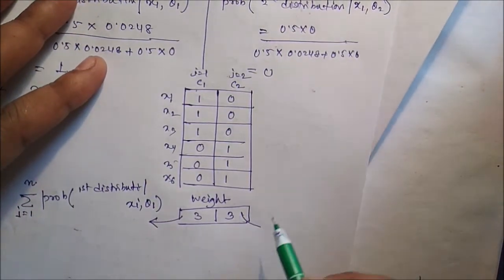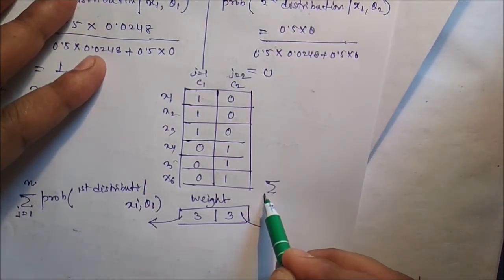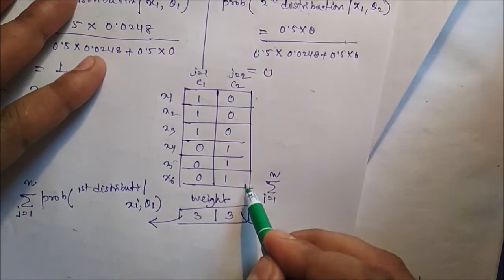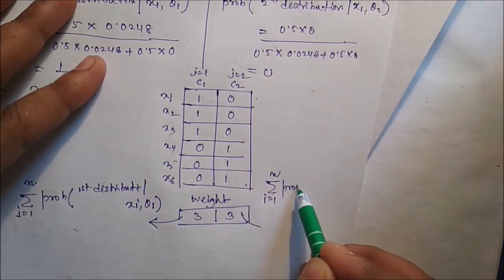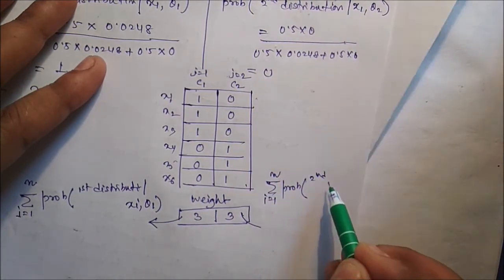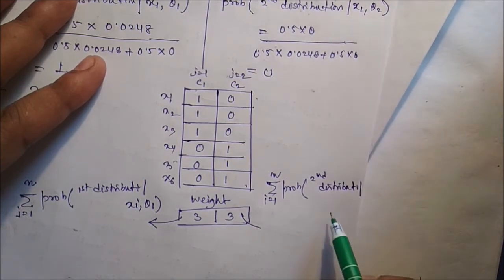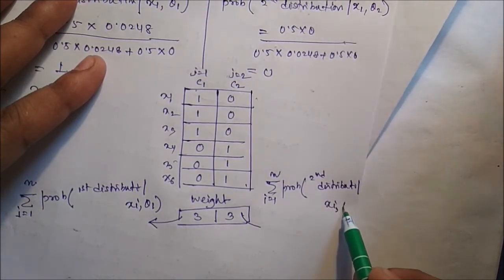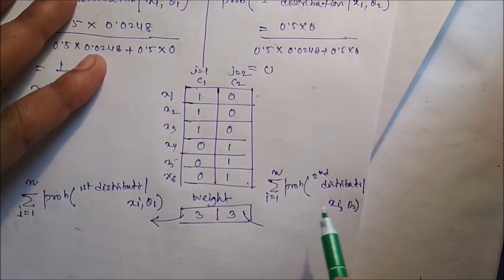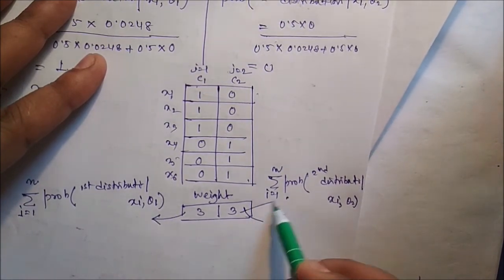Similarly, summation of 1 to n, means all the data, probability of second distribution given all the data and theta 2. So this is nothing but this one.